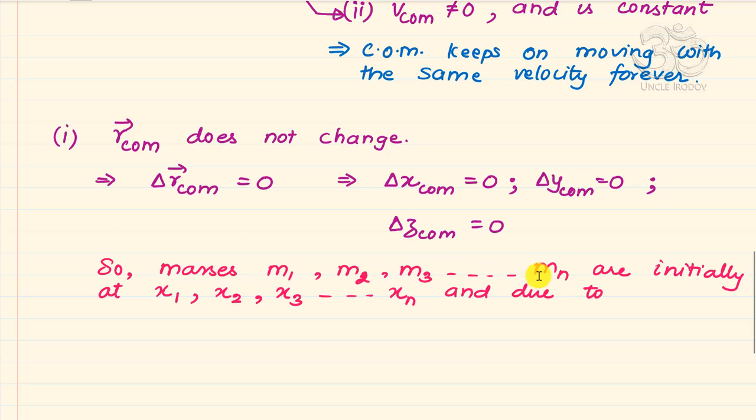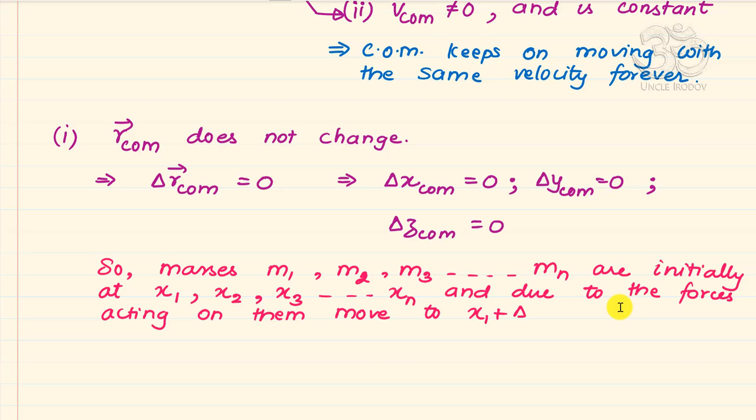So the masses m1, m2, m3 etc. are initially at these places, and due to the forces acting on them, move to say x1 plus delta x1, where delta x1 is a small change in the position of mass m1, and delta x1 can be negative, can be positive, it's immaterial.